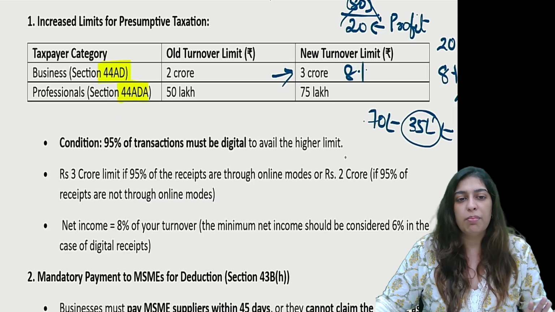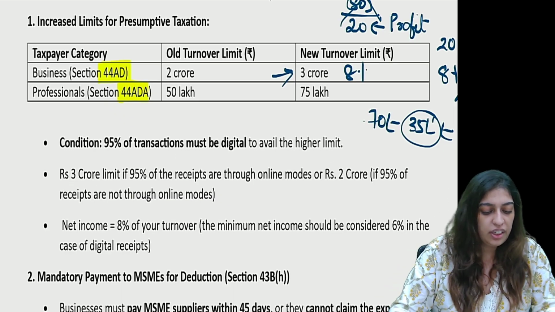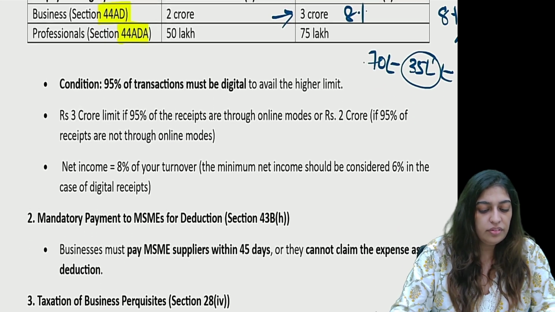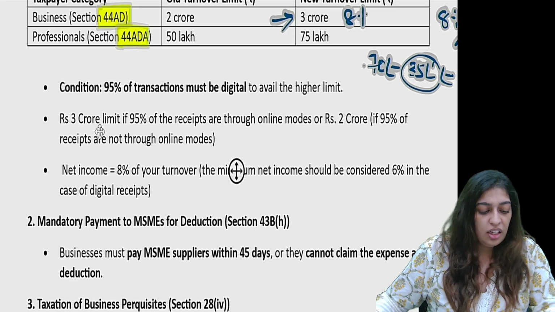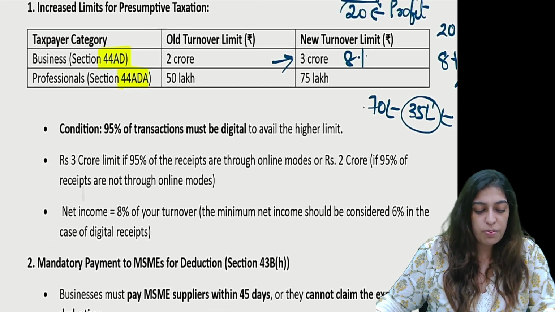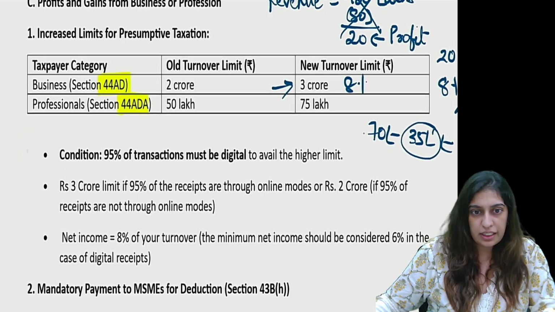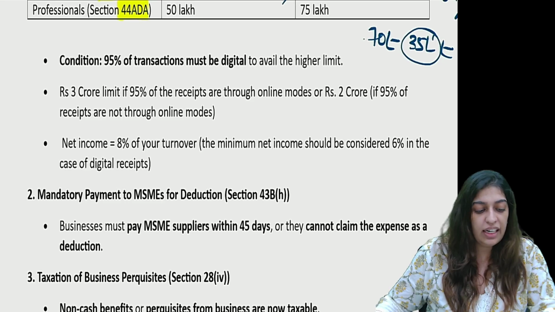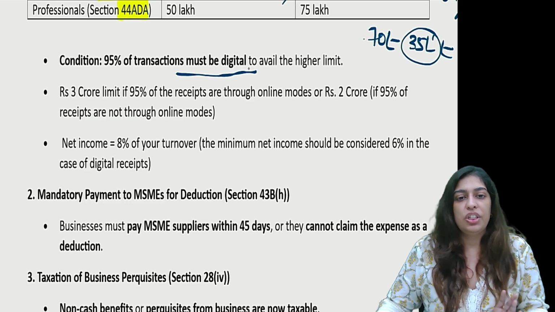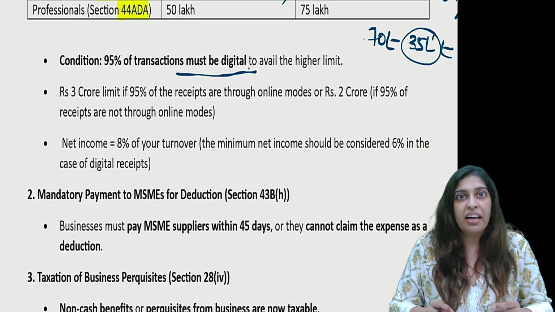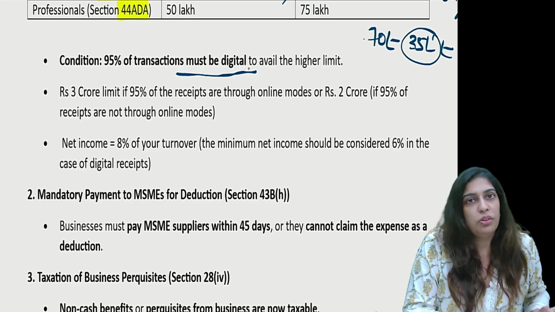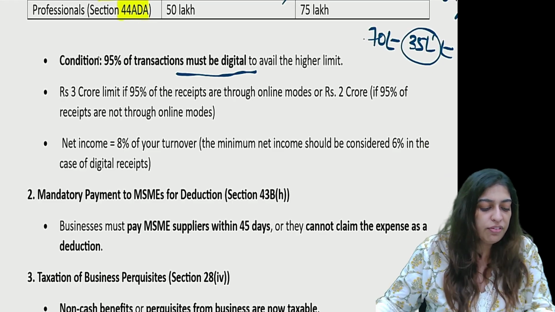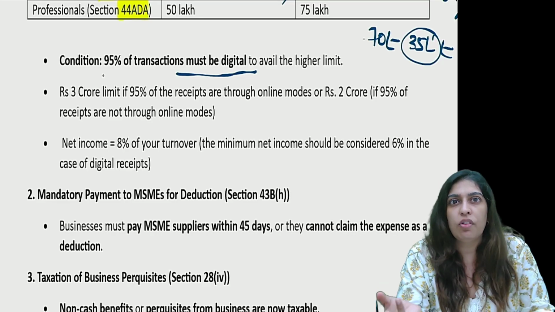I don't need to keep books of accounts, etc. Now, this benefit, very important, this 3 crore limit, etc., is applicable only if my transactions are digital. You can't have money coming in cash, then your limit is 2 crores. But generally now all businesses have gone digital.